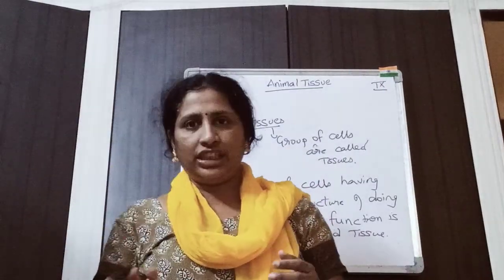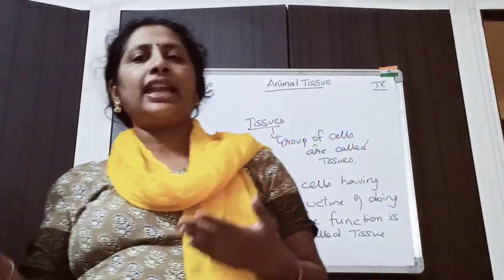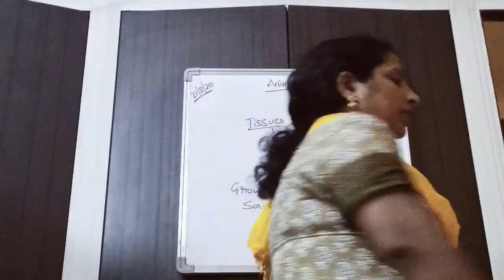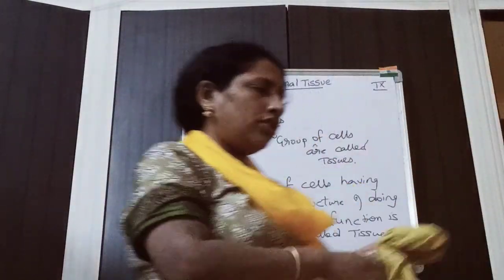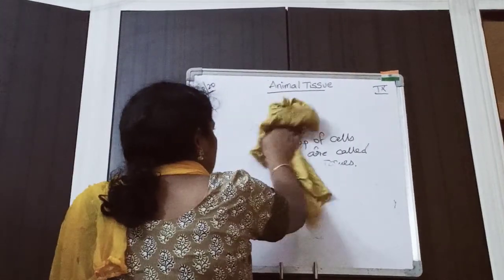We find tissues both in plants and animals. The tissues found in plants are called plant tissues, and those found in animals are called animal tissues. Clear?